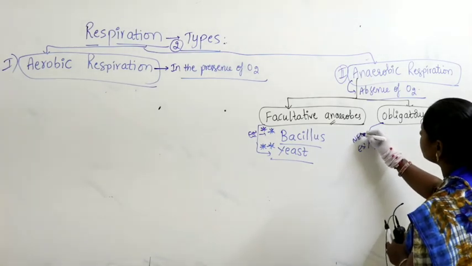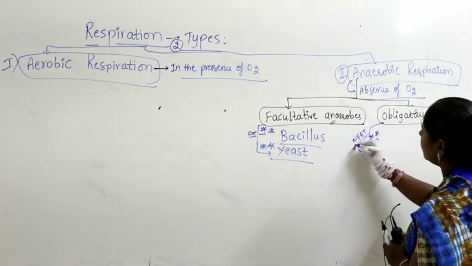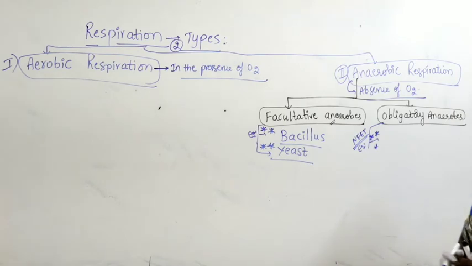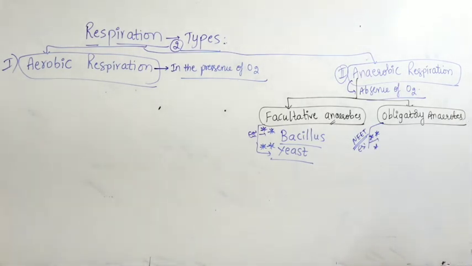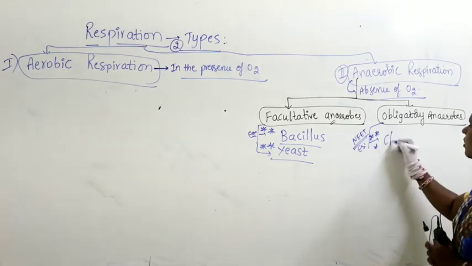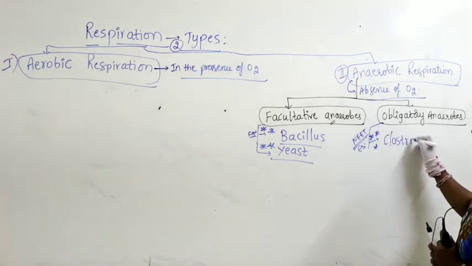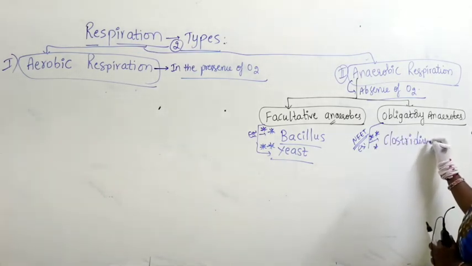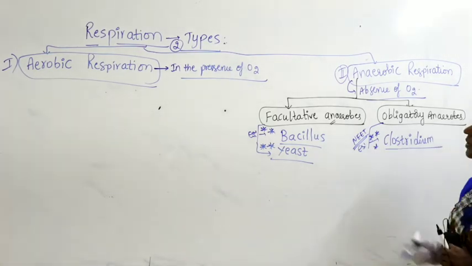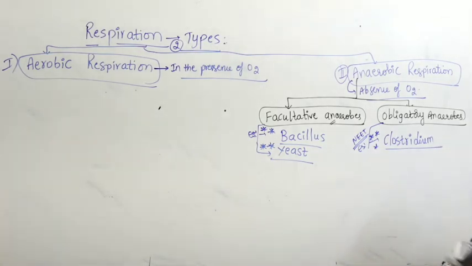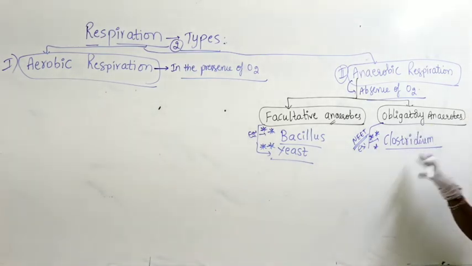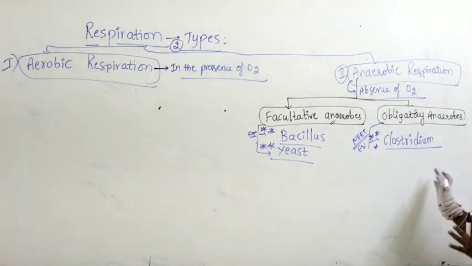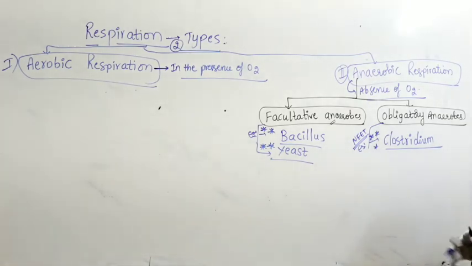We have had previous NEET questions on this example; almost every alternate paper may have a question on Clostridium. So facultative anaerobes are Bacillus and yeast, and obligatory anaerobes are Clostridium. These are different types of organisms.